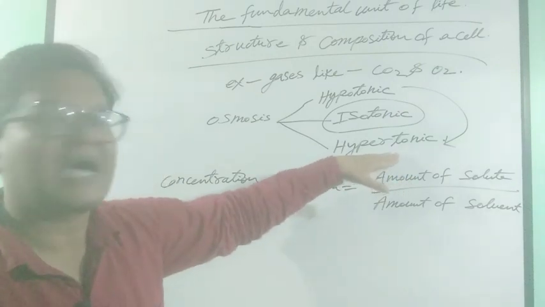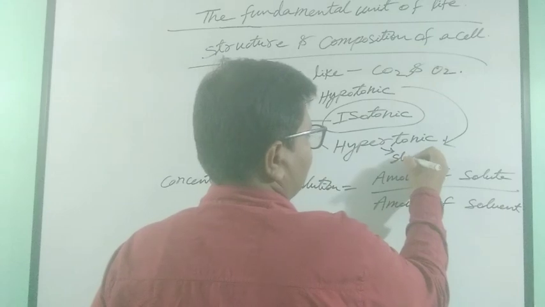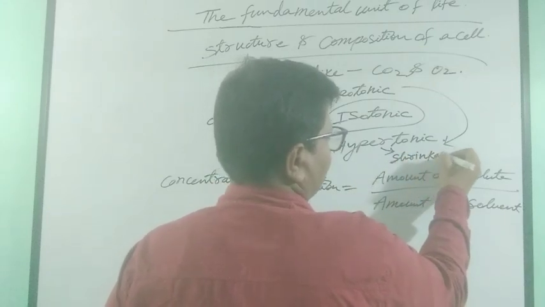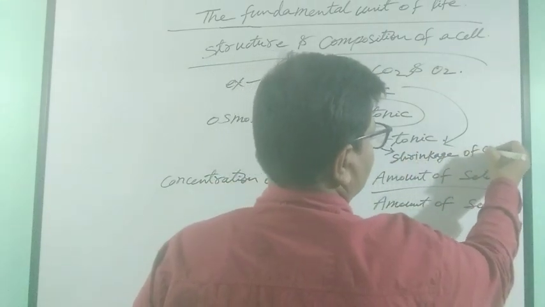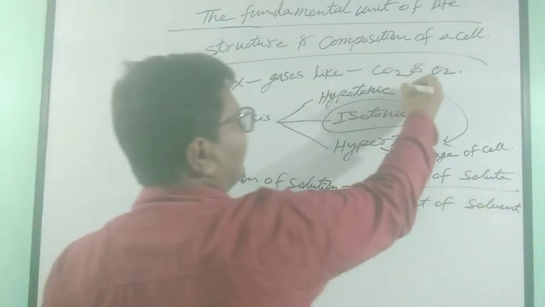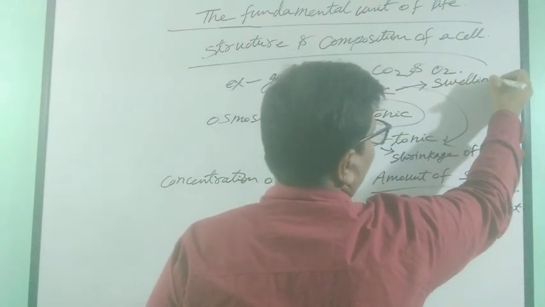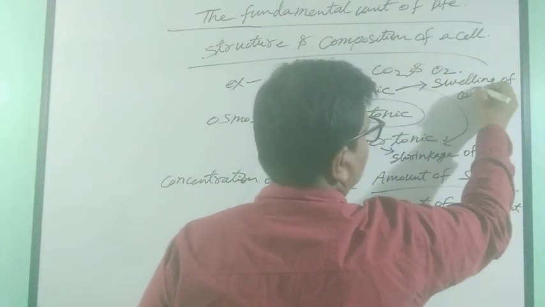In case of hypertonic solution, there will be shrinkage of the cell, and in case of hypotonic solution there will be swelling of the cell,